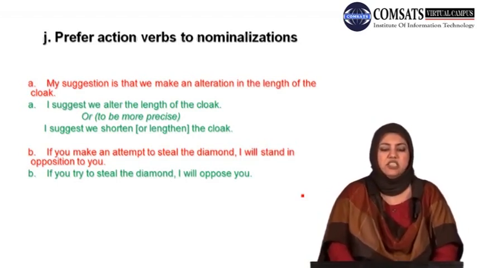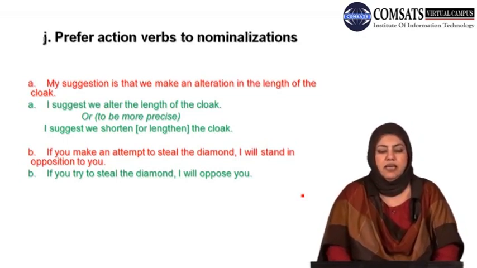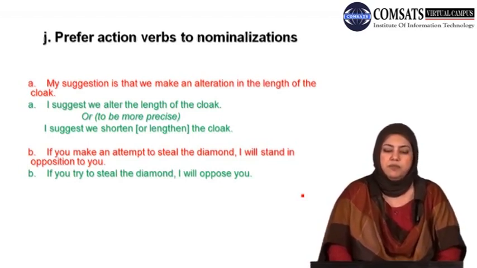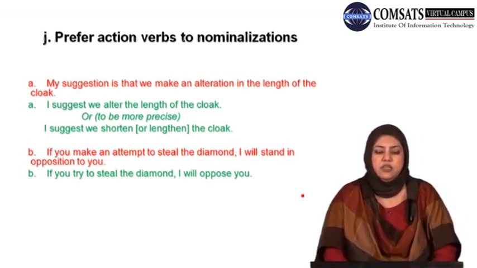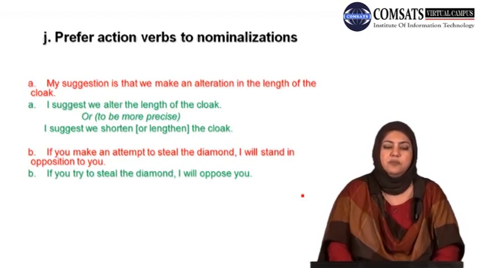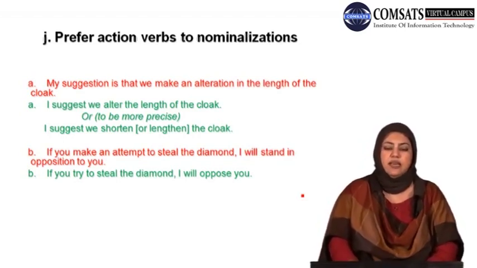Look at this example. My suggestion is that we make an alteration in the length of the cloak. My suggestion is that we make an alteration. Suggestion, noun बनाया हुआ है ना suggest से, verb से, और फिर alteration, alter verb से noun, और फिर noun को explain करने के लिए we make एक additional verb आपने उसमें लगाया है. Instead of going into all this complication, simply say I suggest we alter the length of the cloak. दोनों verbs directly, action verb, suggestion की जगह noun की जगह suggest, और make an alteration की जगह simply alter. So I suggest we alter the length of the cloak.